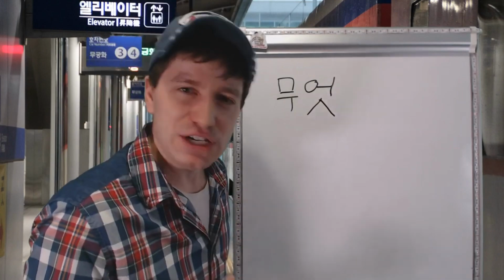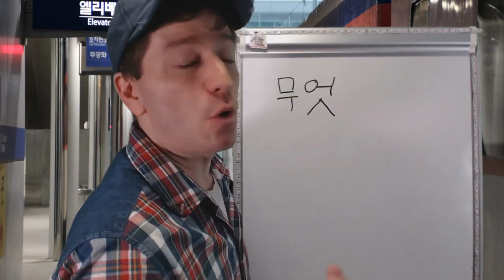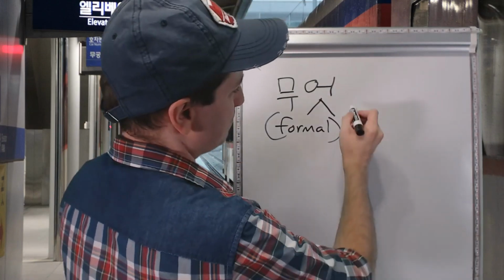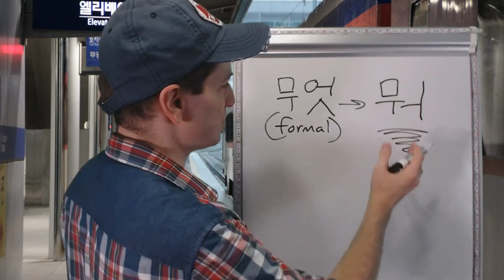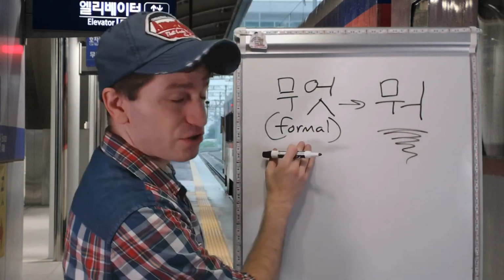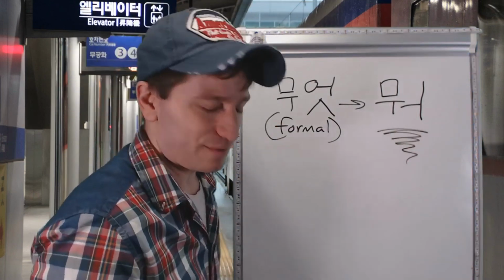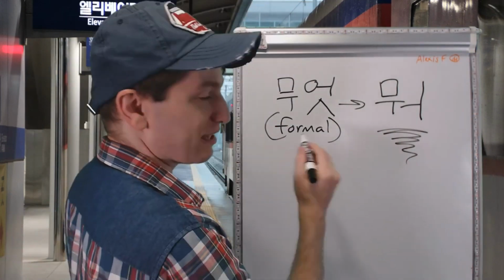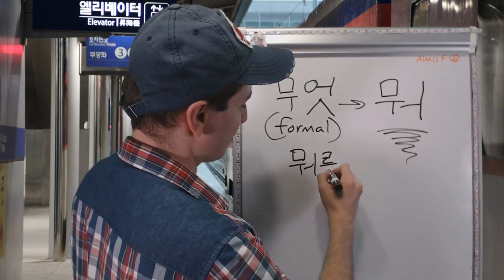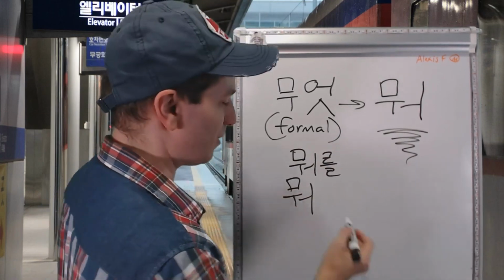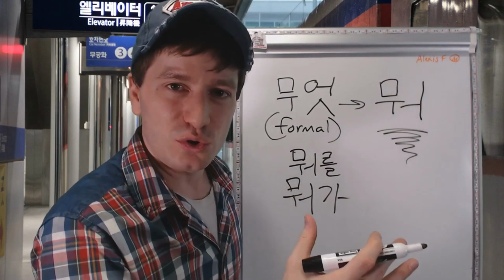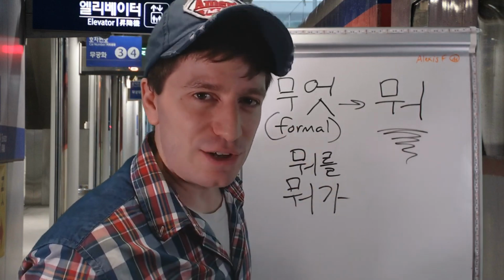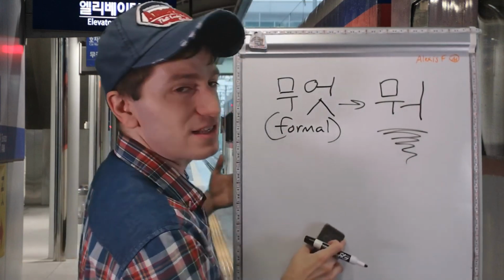The next word we have is how to say what. 무엇 is the official, standard, formal way to say what. But 뭐 is the way that you'll see, and this is the way you should use it. Just know that this also exists. It's the exact same meaning. If you want to use 뭐 with an object marker, you just say 뭐를. If you want to use it with the subject marker, you just say 뭐가. 누구 and 누가 was the only one that you have to do that with. 뭐 just means what.